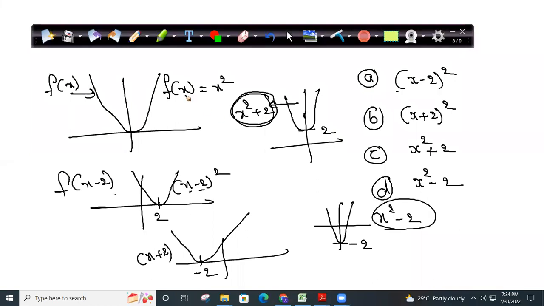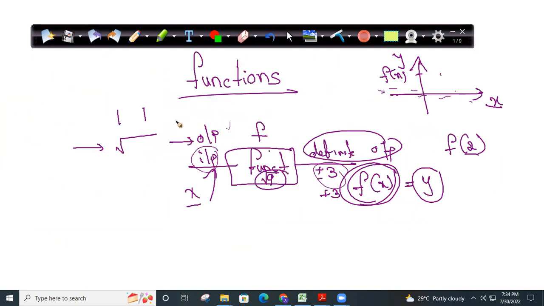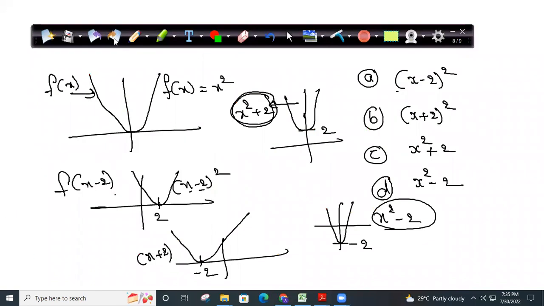If you are clear on the first page that I explained to you, you might think BPC students don't have math, but they need to do all this. How can they do it? They want SAT to be smart. They want to know the meaning of f of x. F of x means y. So when I gave you this question, if you are a BPC or a non-math student, what will you do? Okay, you'll put x is equal to 2. You'll get 0. So when x is equal to 2, it is 0, because when the function is shifted 2 units to the right, this is how it looks. So he'll go for option A and mark it as the answer.